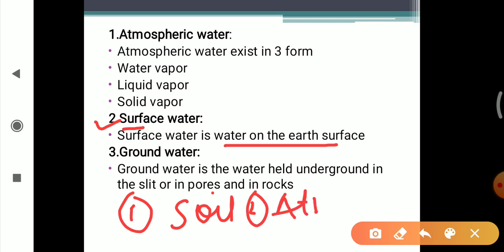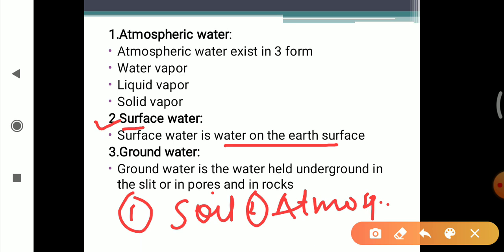From the atmosphere, water comes back to the surface water in the form of rain and snow. Whatever dust particles containing microorganisms are present in the air, when they are washed by the rain, they ultimately come back to the surface water. So these are the ways microorganisms can come onto the surface water.